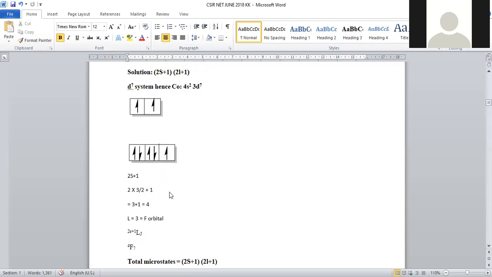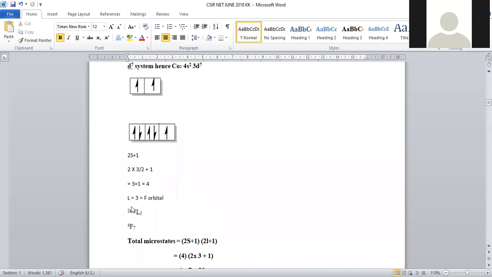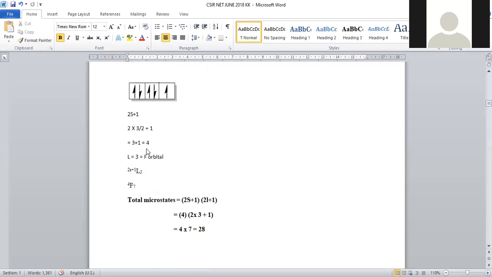For this, the L value is 3, which is the F orbital. L is 0 for the S orbital, L is 1 for the P orbital, L is 2 for the D orbital, L is 3 for the F orbital, right? So here it is the F orbital.